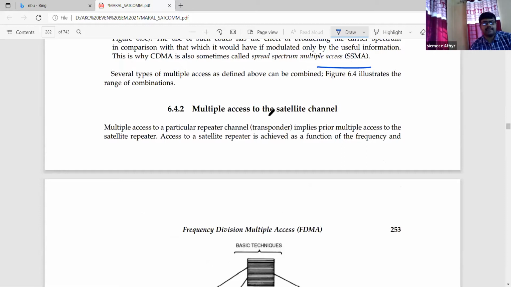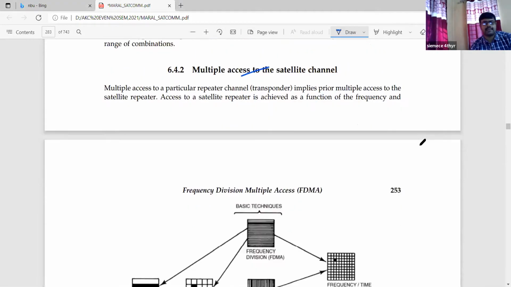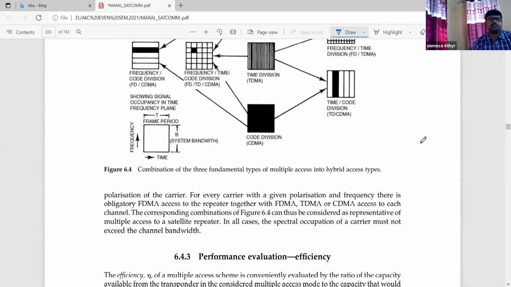Now consider multiple access to the satellite channel, that is, multiple access to a particular repeater channel, the transponder. Access to a satellite repeater is achieved as a function of the frequency and polarization of the carrier. For every carrier with a given polarization and frequency, there is obligatory FDMA access to the repeater, together with FDMA, TDMA, or CDMA access to each channel.